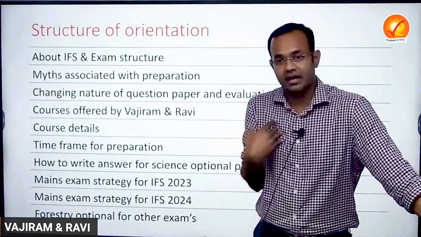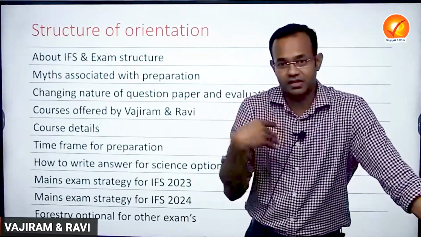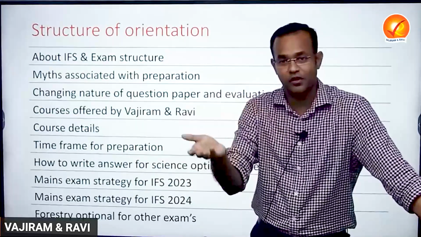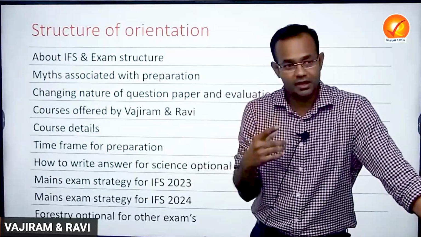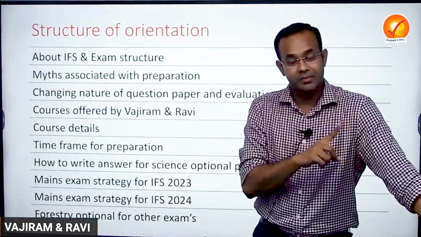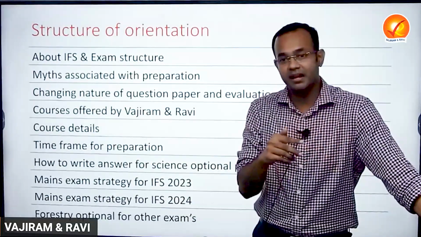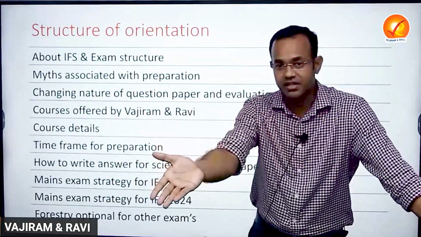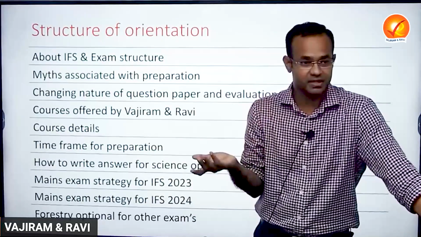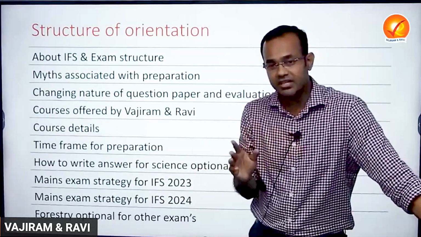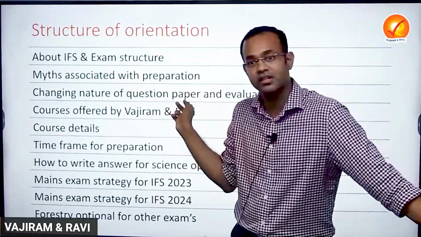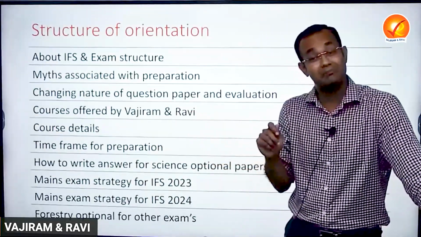Say I apply for only the Indian Forest Service, and madam applies for both civil services and forest services, right? Both of us write one common preliminary. Based on the common preliminary, she will be selected for both civil services and forest service, and I will be selected for forest service. And how will the mark variation work? In the preliminary, for forest service, you have to score a slightly better cutoff.